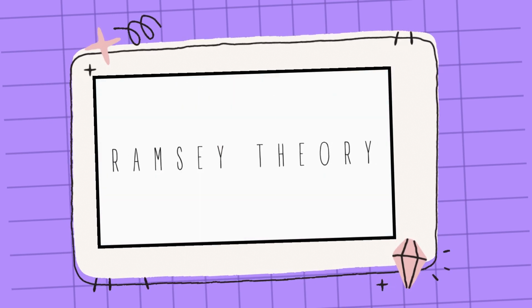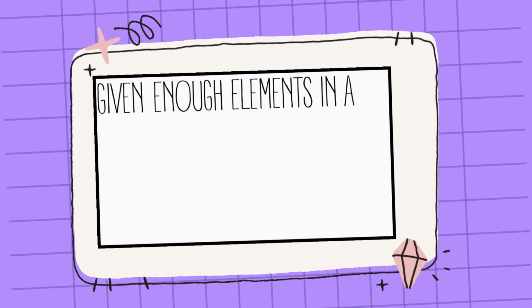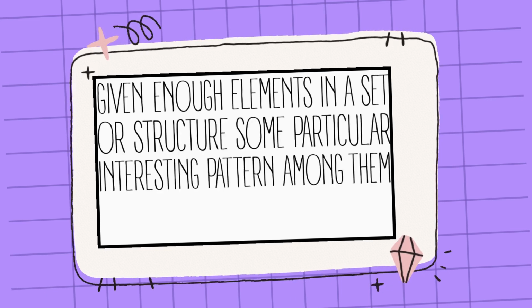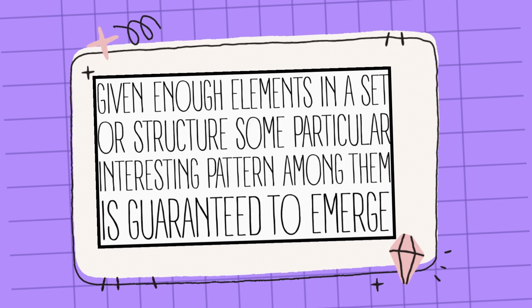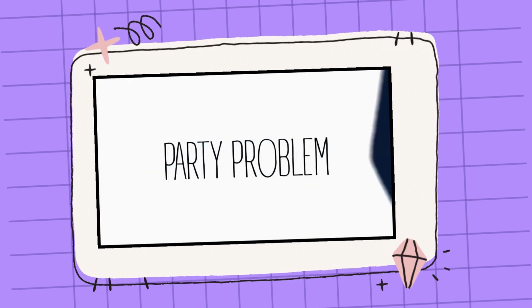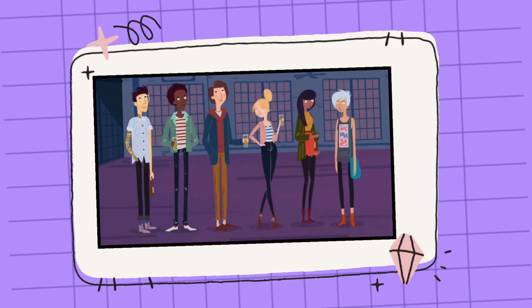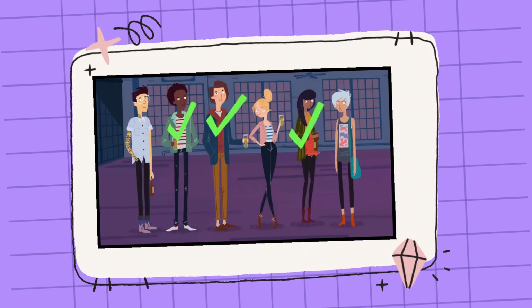Simply put, it states that given enough elements in a set or structure, some particular interesting pattern among them is guaranteed to emerge. As a simple example, let's look at what's called the party problem, a classic illustration of Ramsey theory. Suppose there are at least 6 people at a party. Amazingly enough, we can say for sure that some group of 3 of them either all know each other or have never met before, without knowing a single thing about them.